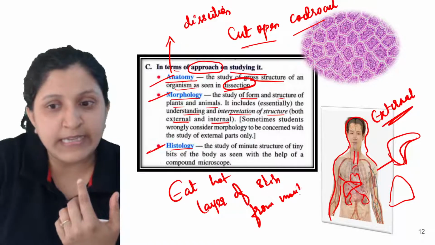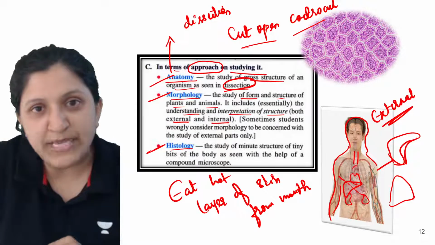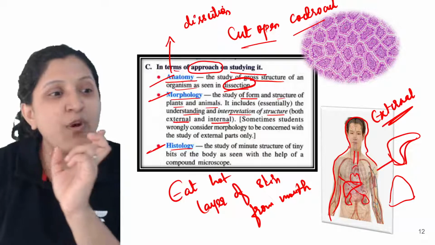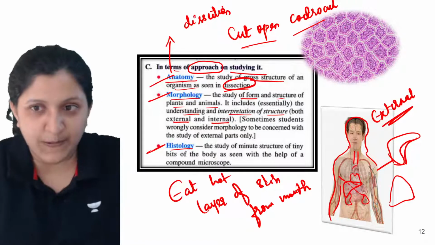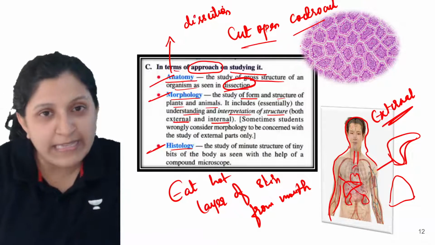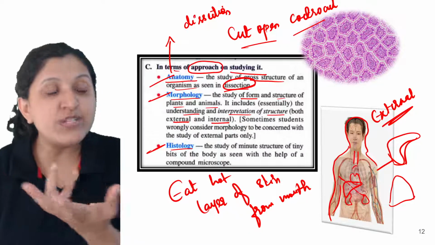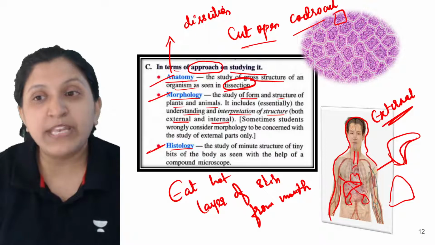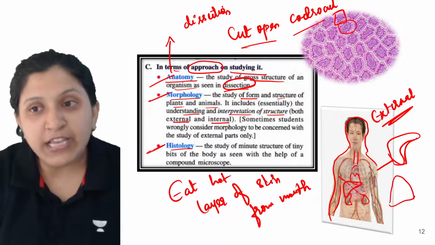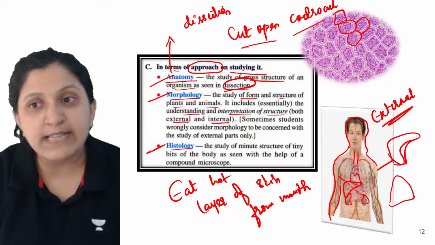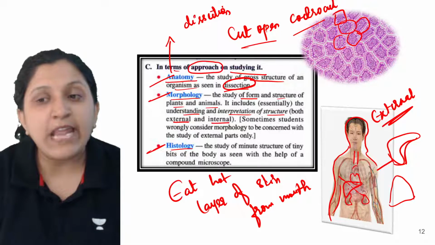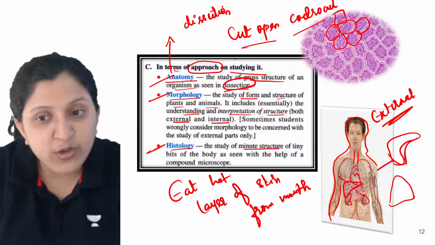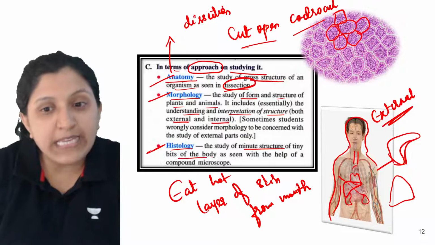When you suddenly eat something too hot, like a pizza, this layer from your mouth gets separated. That is just one layer, but it is not just one cell. Many cells are arranged together, and we call this a tissue. So histology is the study of the minute structure of tiny bits of the body.